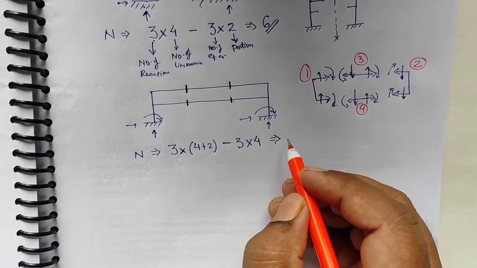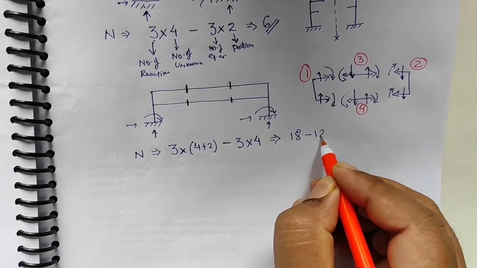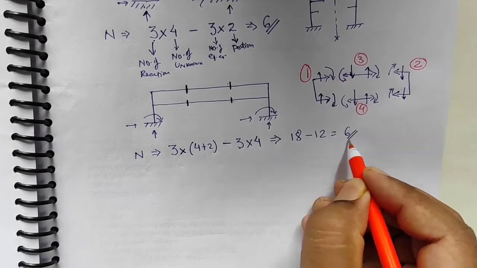So my degree of indeterminacy will be 18 minus 12, that is 6.